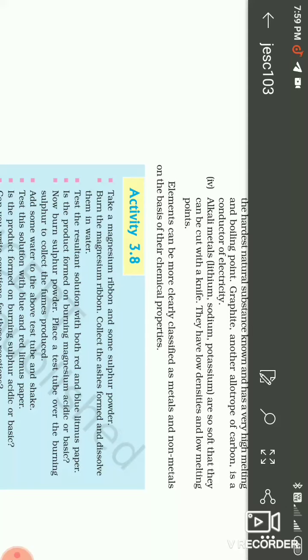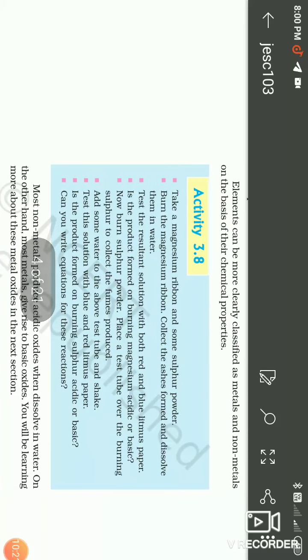Okay, this is the total about the physical property of the metal and non-metal. When we want to differentiate metals and non-metals more clearly, we want to study the chemical property of the metals. Once we study the chemical properties of metals and non-metals clearly, we can clearly differentiate them.